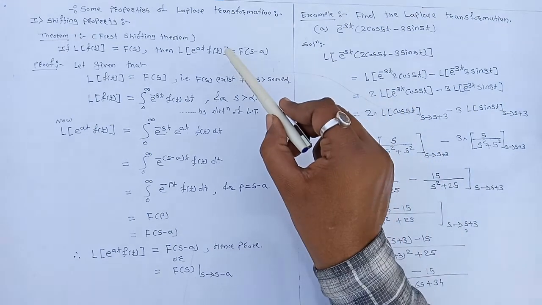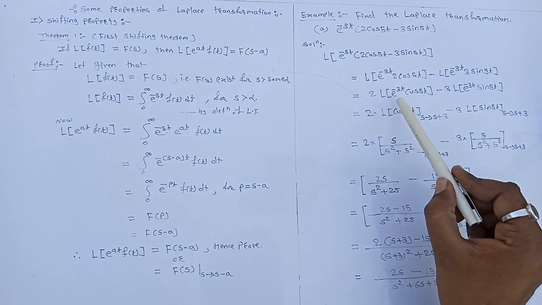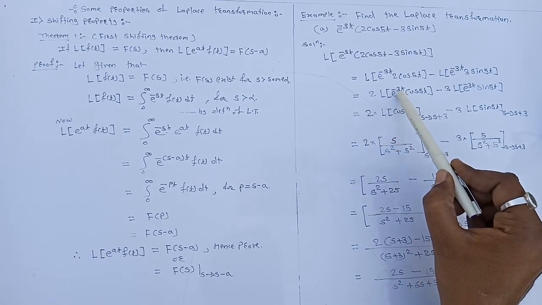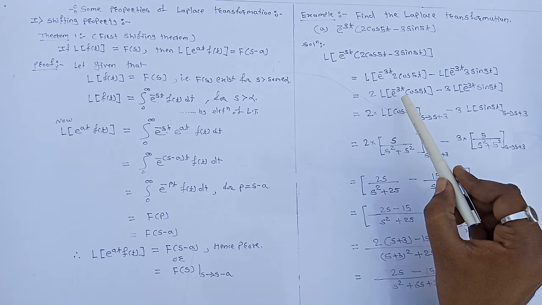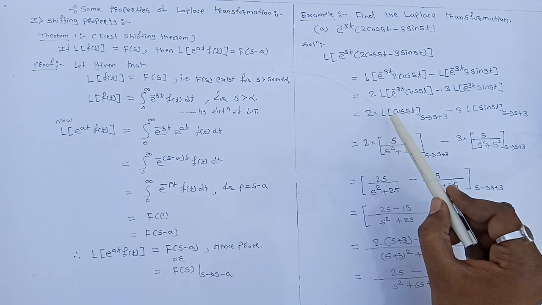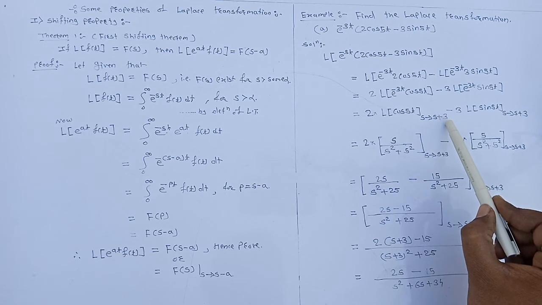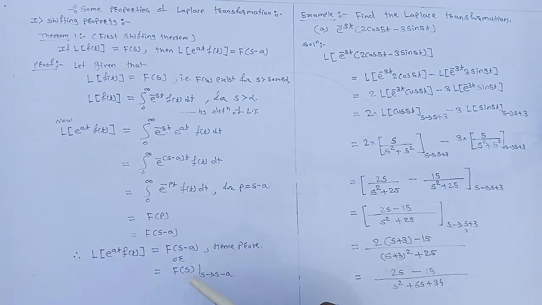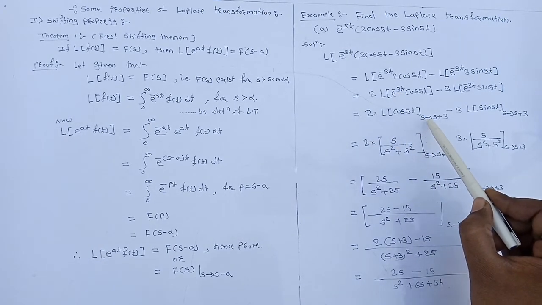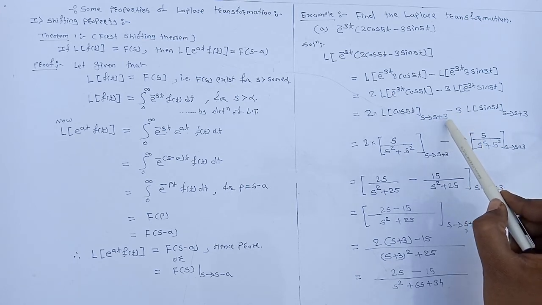So by applying this shifting property, here e raised to power minus 3t into cos of 5t, that means a is minus 3. So we can write 2 into Laplace of cos 5t only, with s tends to s minus a, but a is minus 3, so s tends to s plus 3.